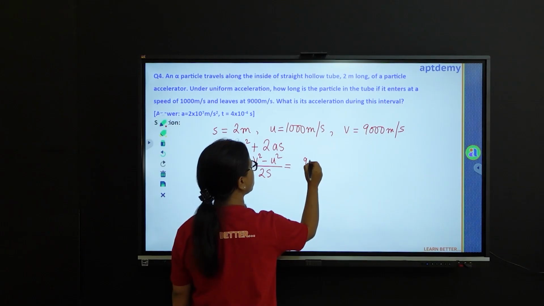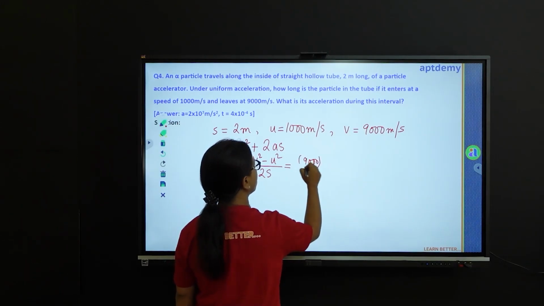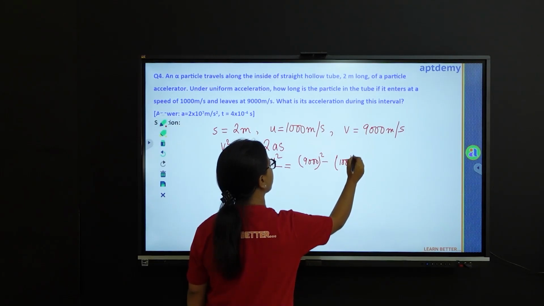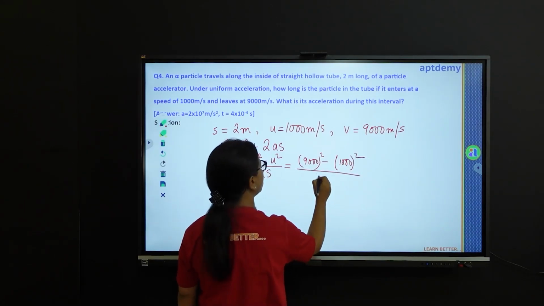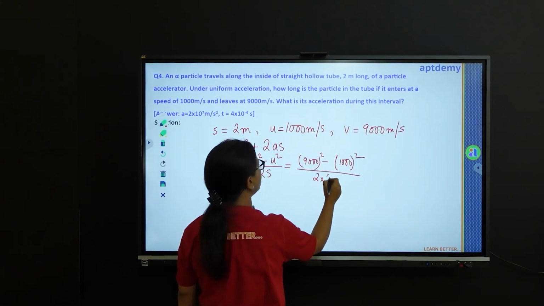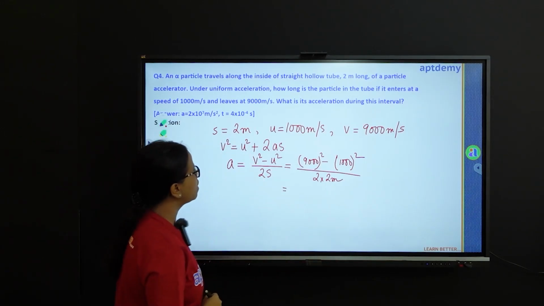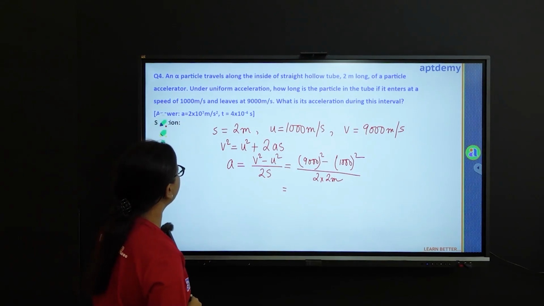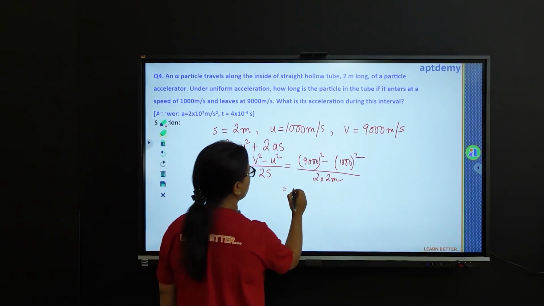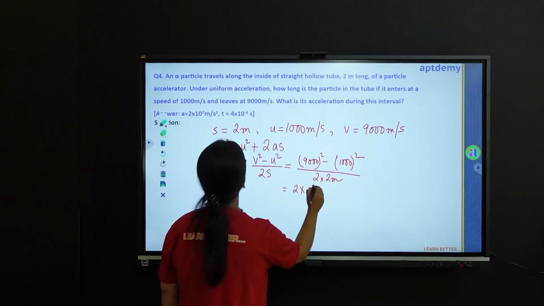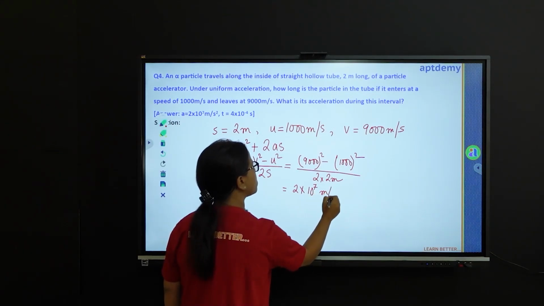This is 9000 whole square minus 1000 square over 2 times 2 meters. So we will solve this and we get the result as 2 into 10 to the power 7 meter per second square.